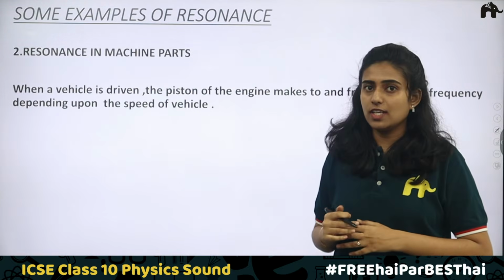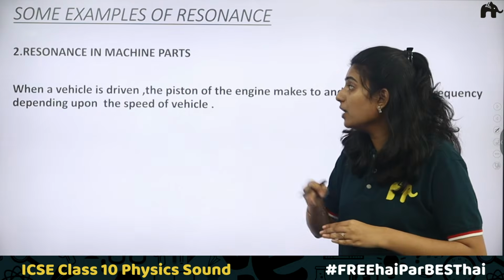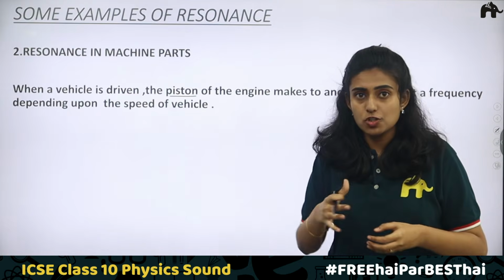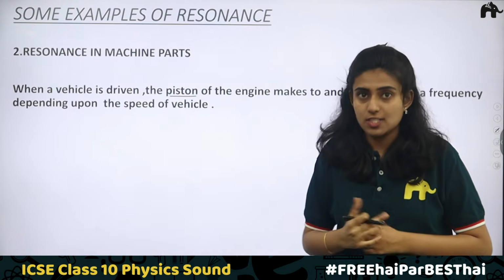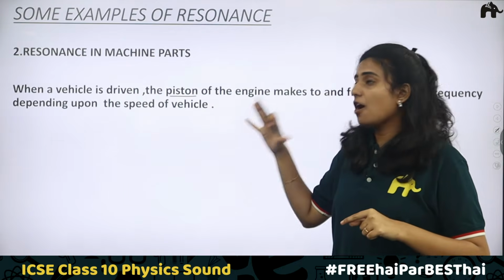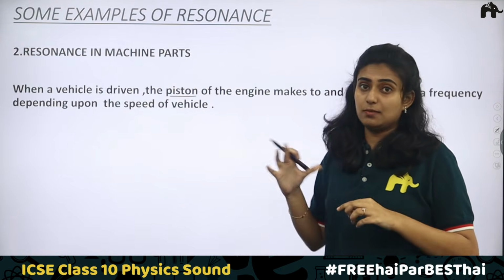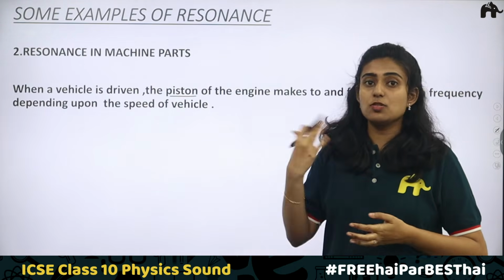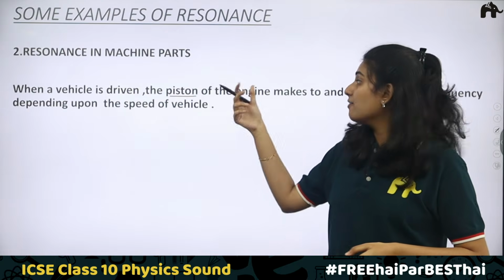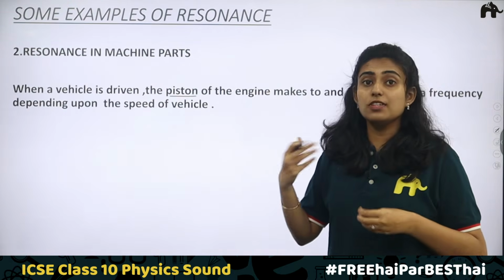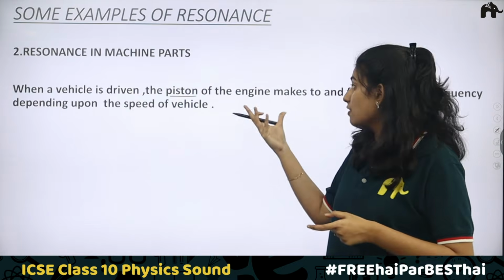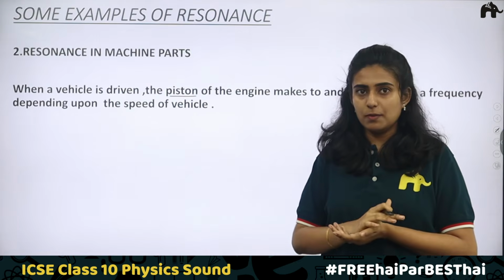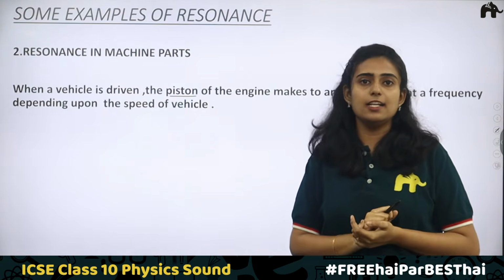When you take the case of large vehicles, again there is a to and fro motion of the piston. You can see there will be some fuel and the piston, and there is to and fro motion. Due to this, forced vibrations are created. The different parts of the machine have natural vibrations. When the natural frequency becomes equal to the frequency of the forced vibration, what happens? Resonance happens, a loud sound is produced, and you feel that the machine is getting damaged.